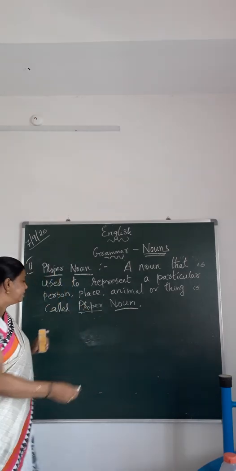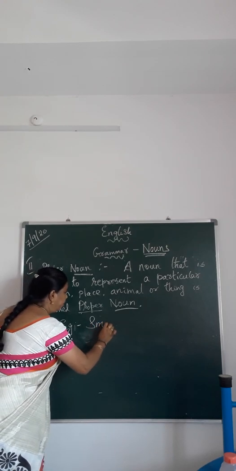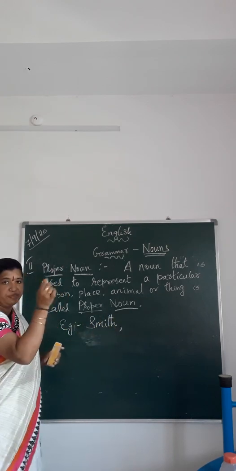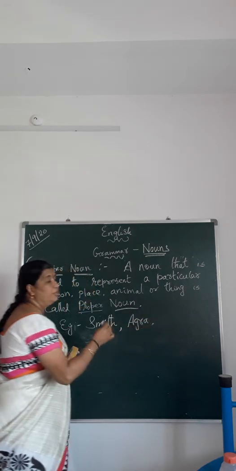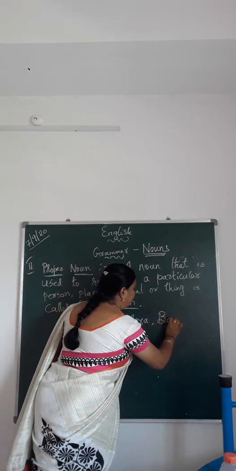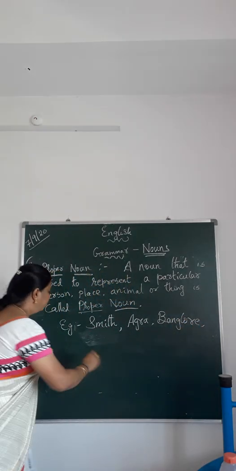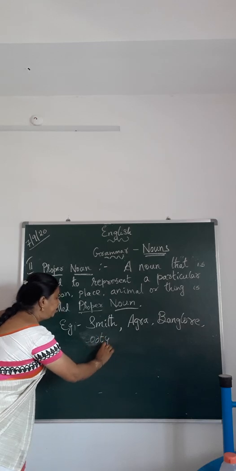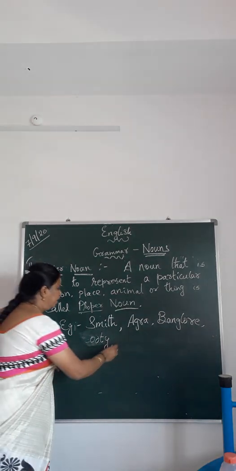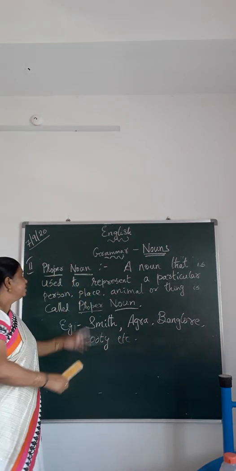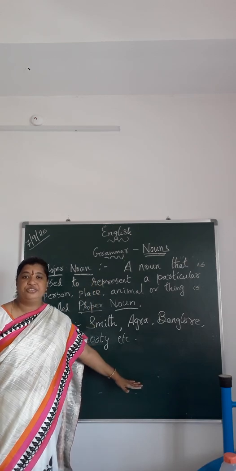Now, let us look into some examples again. What all I gave you already. Smith is a proper noun. Agra is a beautiful city. Bangalore is very cool. Ooty is a wonderful place. So, when I talk about all this in particular, then I name it as proper noun. Yes, children, I hope you must have understood till here.